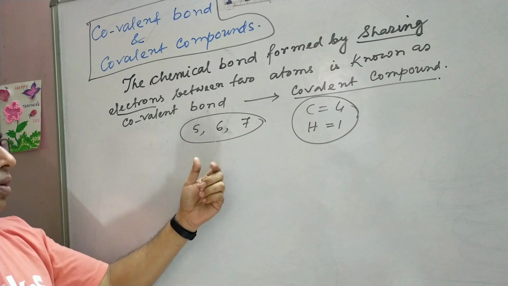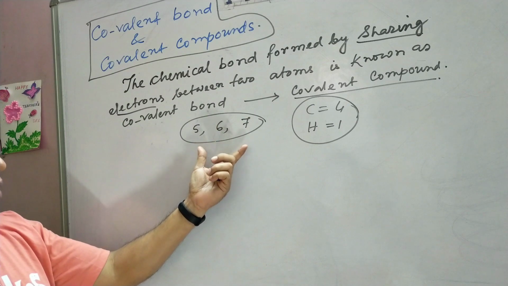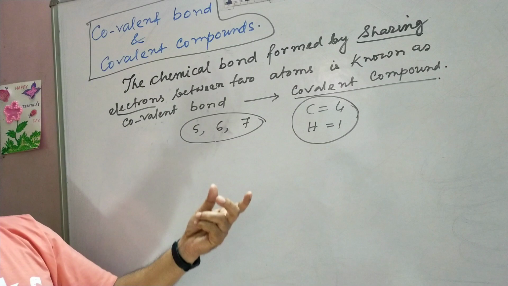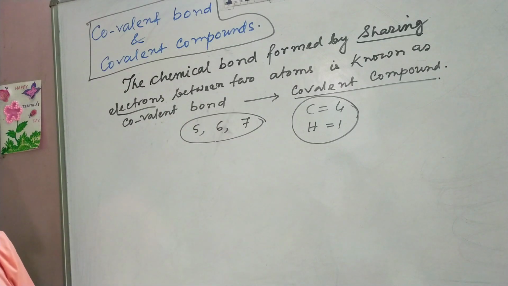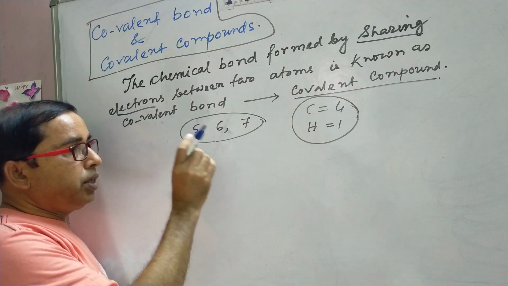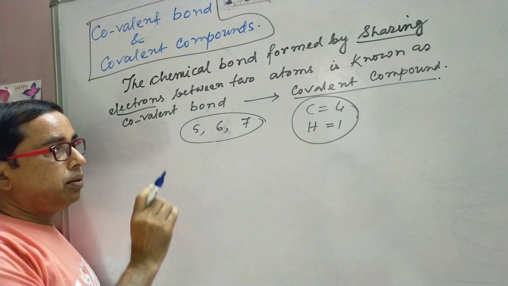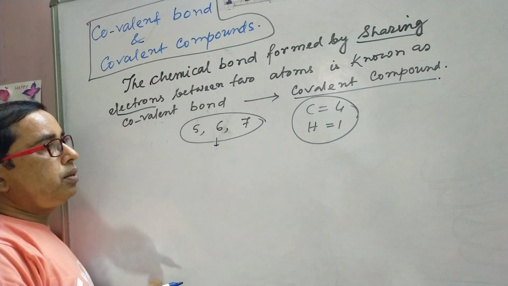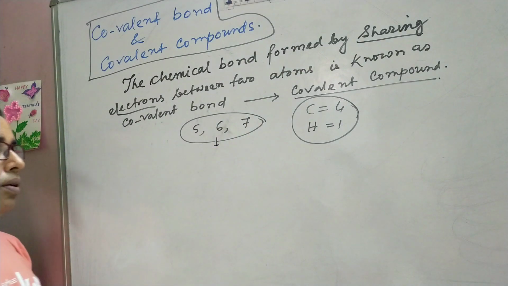This happens because each of them has to achieve the electronic configuration of the inert gas by receiving electrons, not by releasing electrons. As each of them tries to gain electrons, they undergo the sharing. And this can be explained by a simple example.